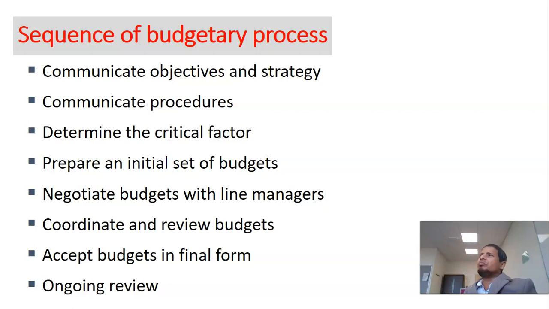The sequence of activities or budgetary process starts with communication and objectives: what we want to achieve, what's the long-term plan. That's the start of the budget. So budget will change depending on the long-term goal of the organization, the strategic plan of the organization. And how the organization wants to prepare the budget, they should communicate with different managerial levels. So it can be bottom up or top down, right? It can be imposed or it can be consultative.